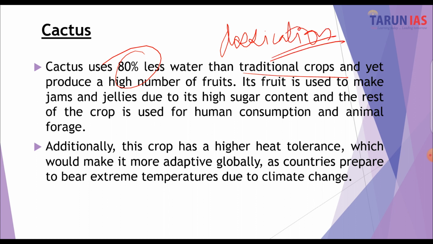All right. And it also produces a high number of fruits, and these fruits are then used as jams and jellies, etc., because they have a high sugar content. See, basically wherever there is a deficiency, there is a high rate where the plant would be storing the substance, for example water, sugar, etc., and there would be minimal consumption of it by the plant. So thus these crops are of high value for human beings.